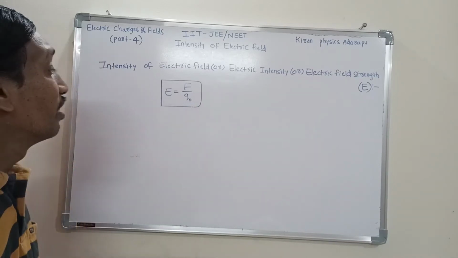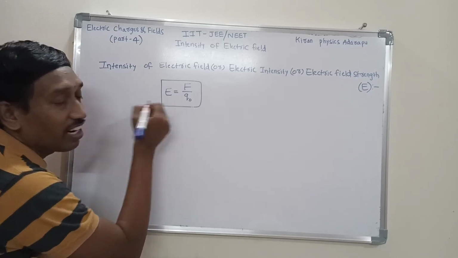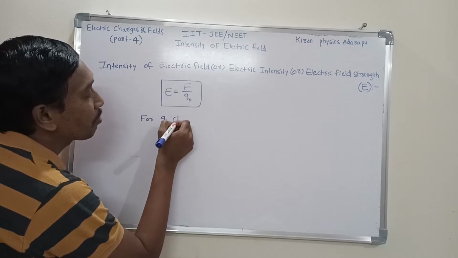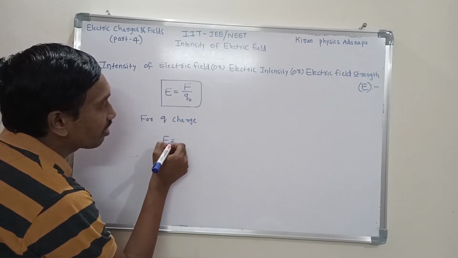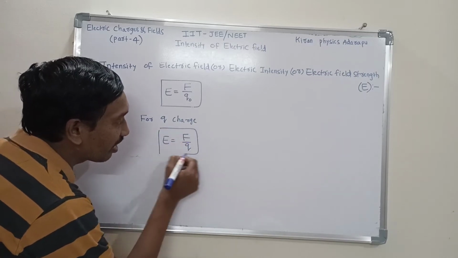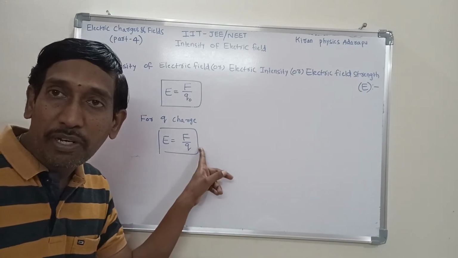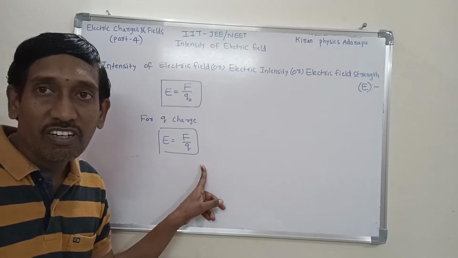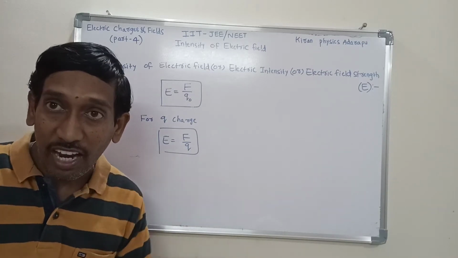Right. So for any other charge, if you want the expression for electric intensity for Q charge, what is the expression? Electric intensity is equal to F by Q is the formula. What is the expression for electric intensity for Q charge? F by Q. That means the experienced electric force on a positive unit charge or any charge is considered as intensity of electric field.